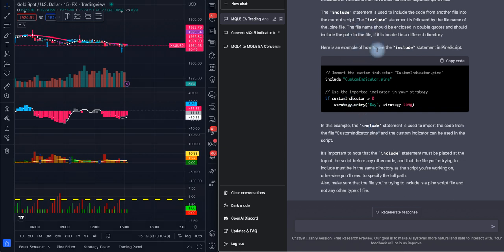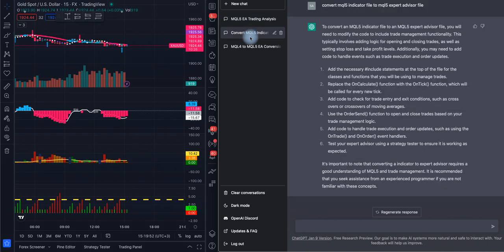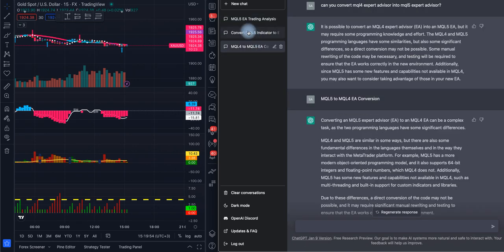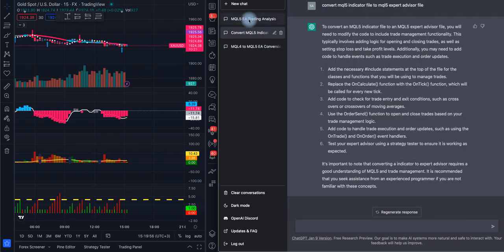If you go and compile this code, it will give you errors. But if you don't know what the language is, what the syntax of the language is, how to write the code, then of course you're hitting a wall. You can't do anything. You don't know what the error means. So that's why this is not a tool that will make you write code that will win money for you.